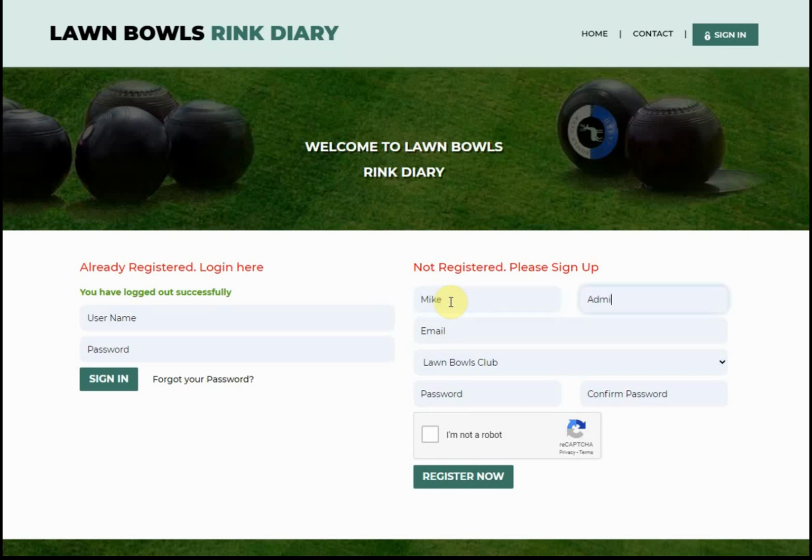Name, surname, email address. This is so that we can send you confirmations. And select a memorable password, something that you're going to use and remember quite easily. Click on I'm not a robot. This just stops spammers bombarding the registration system and is fairly straightforward. Once that's ticked, click register now.